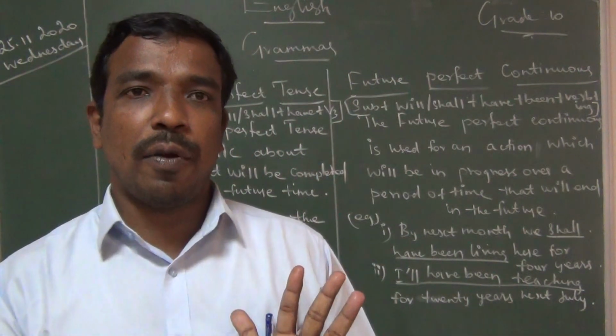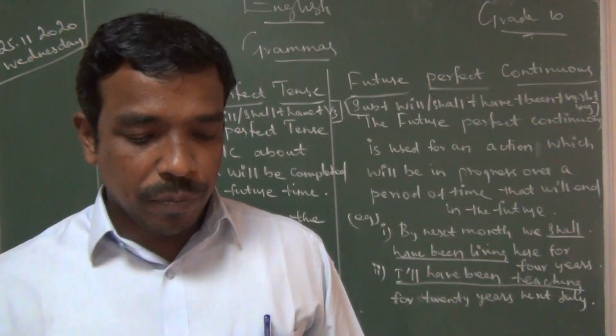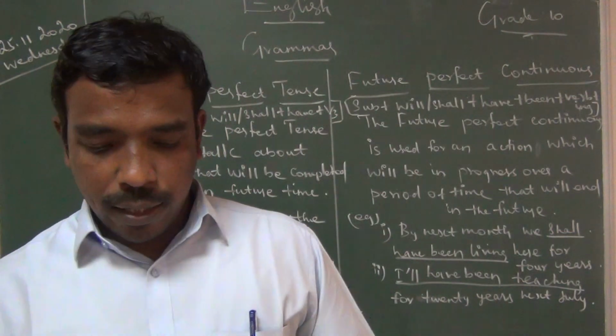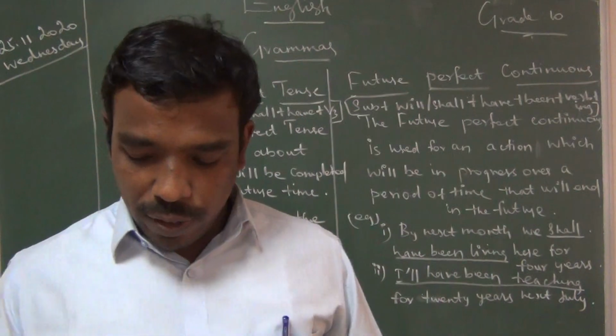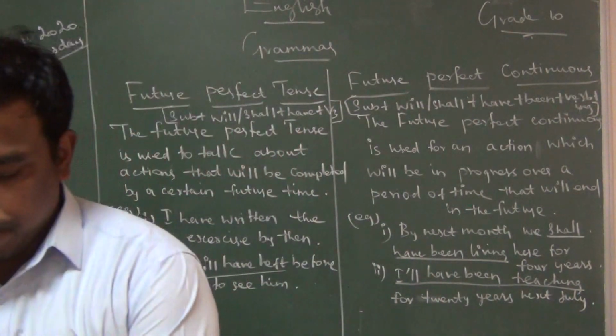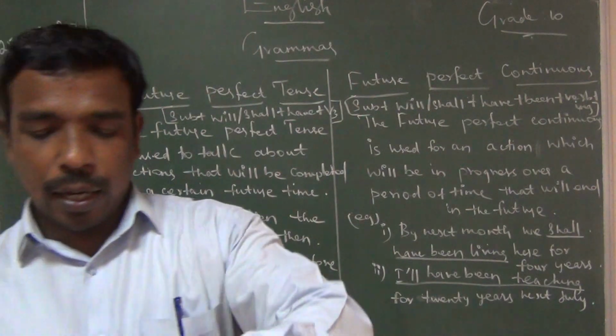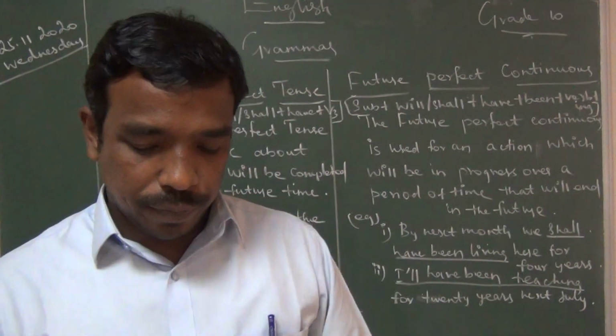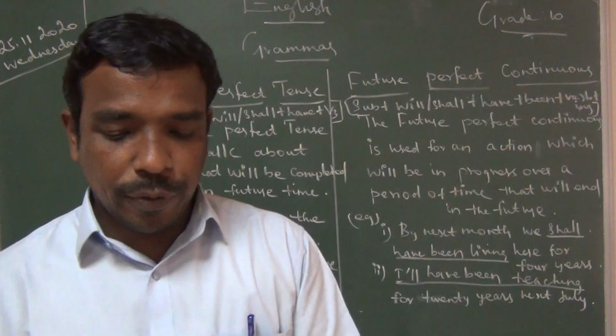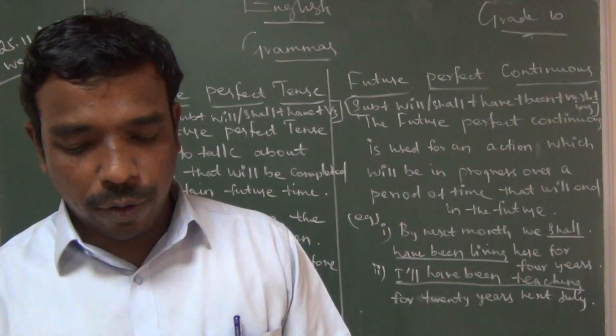We have 12 tense forms. According to that you write. Then all of you take your grammar note. I will give some very simple exercises for you. It is helpful for you to practice in your home. Take soon, all of you.